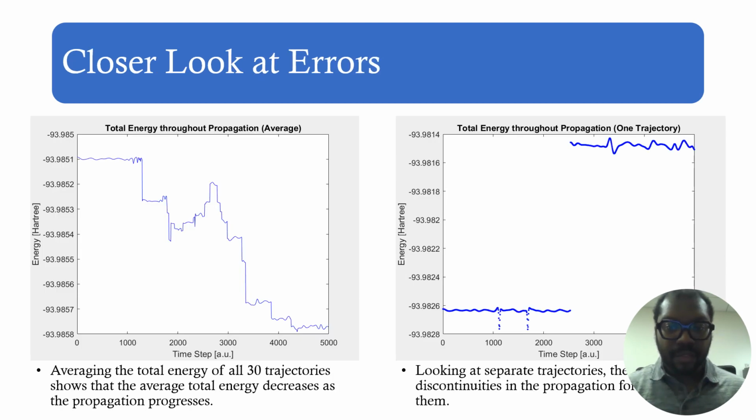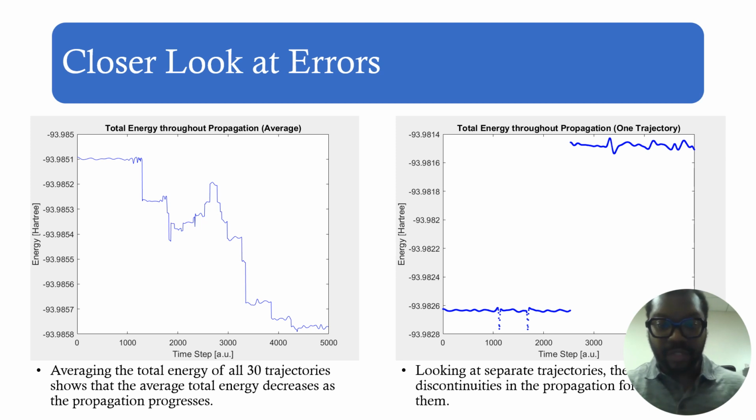Okay, this leads us into getting a closer look at our errors. This was run on a formaldehyde molecule, the one which you saw on the first slide, 1 carbon, 1 nitrogen, 4 hydrogens. And we can see that when we ran a suite of 30 trajectories and averaged the total energy of all those trajectories, we see a general decline in the total energy, which shouldn't happen if energy is being conserved.